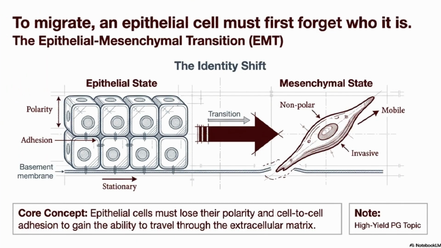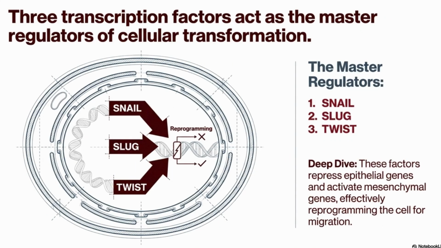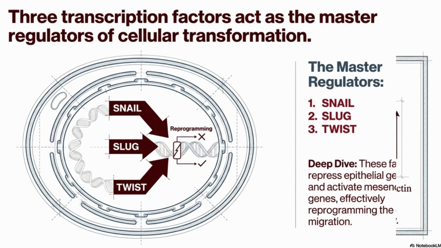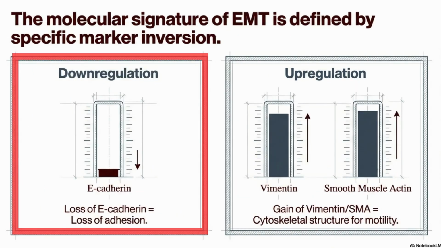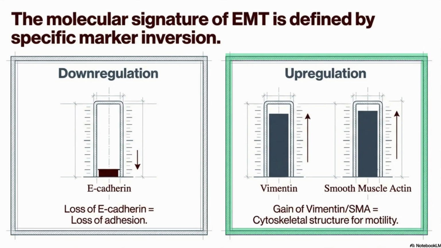Next concept is the epithelial mesenchymal transition or EMT. This is a high yield topic. To migrate, epithelial cells must lose their identity. The transcription factors involved in it are snail, slug, and twist, and the markers are downregulation of E-cadherin and upregulation of vimentin and smooth muscle actin.